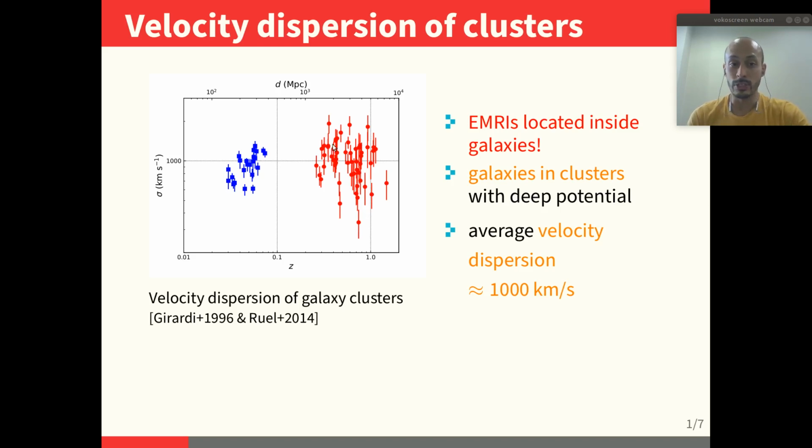This has been measured for light, which we show in this plot. And here we can see that for each galaxy cluster, so each point represents a combination of thousands to hundreds of galaxies, have a velocity dispersion of around 1000 kilometers per second. Now, because all these galaxies moving inside these clusters are not perfectly tuned with the Earth, this means we are also seeing these galaxies to be moving with a velocity of around 1000 kilometers per second.